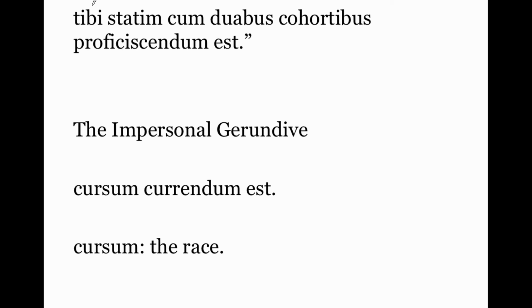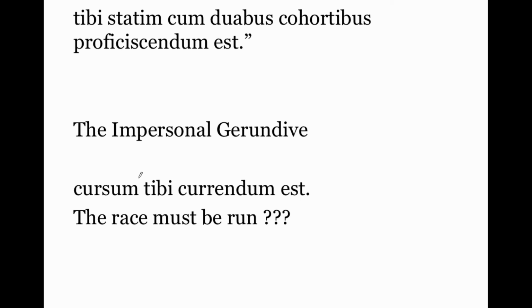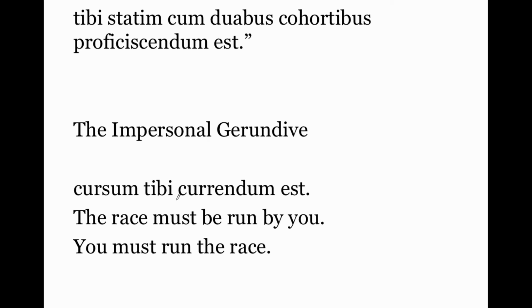Okay, so let's look at another example. Cursum currendum est. You know that curro means to run, cursum means the race. So just as Carthago delenda est means Carthage must be destroyed, currendum est means must be run. So in this case, the race must be run. The race must be run tibi. Remember, the dative in a gerundive construction is who's doing the running. The race must be run by you. You must run the race would be another way to translate that.